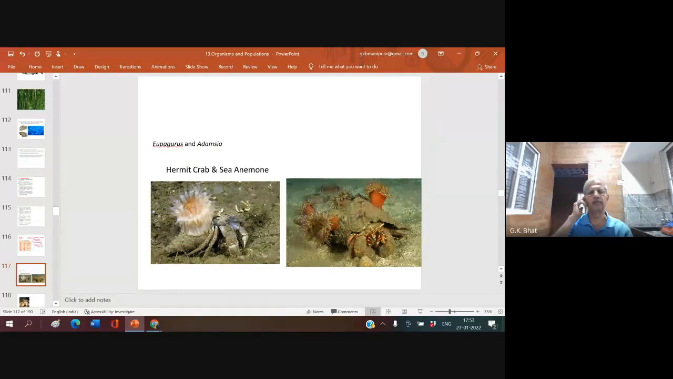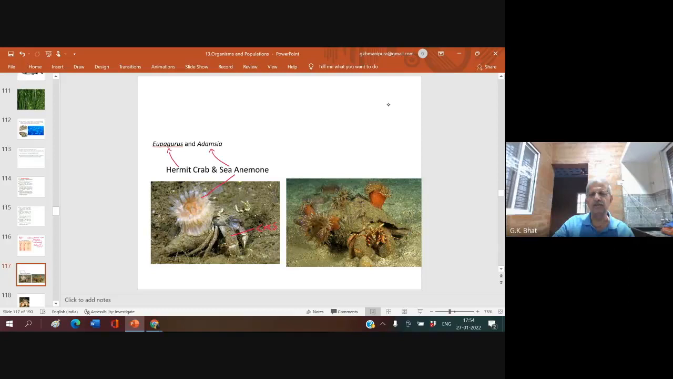This is an example. What is this? You have one hermit crab here. Can you see this hermit crab? This is a crab. And this is what you have seen. This hermit crab belongs to the genus Eupagurus and the sea anemone belongs to the genus Adamsia. It was asked in the previous exam. Eupagurus is an example for a hermit crab, a crab. This is the hermit crab, and this is the sea anemone.